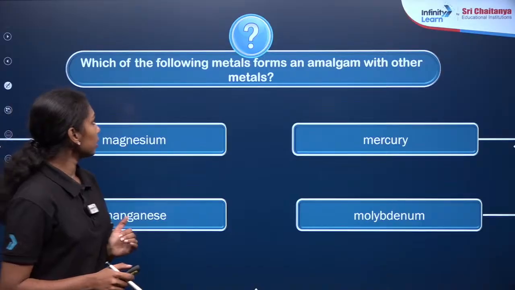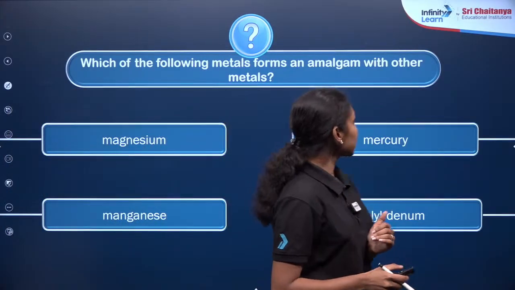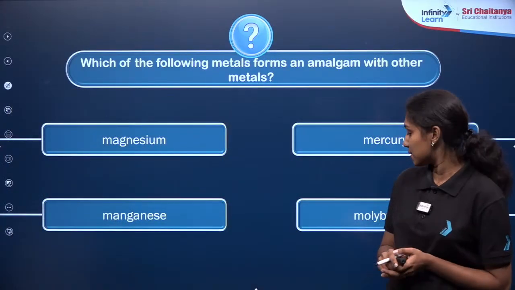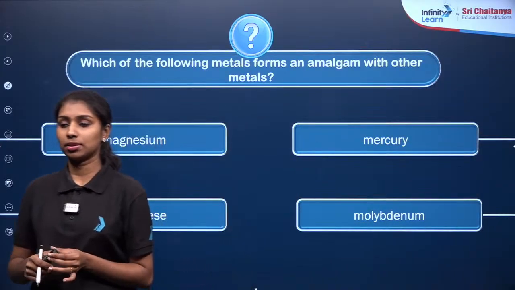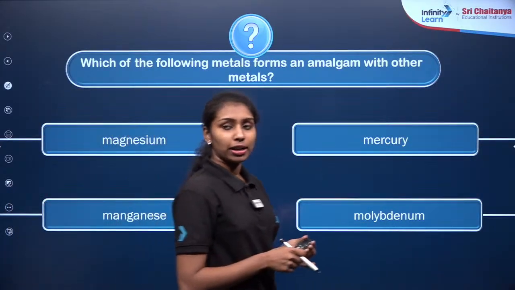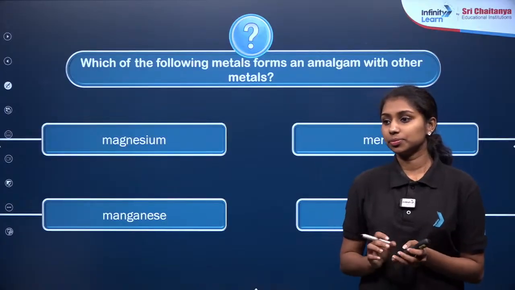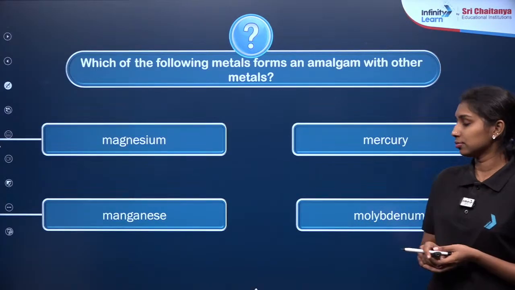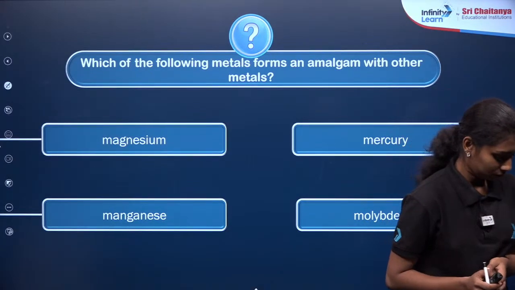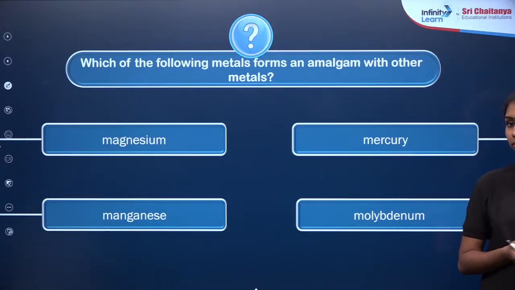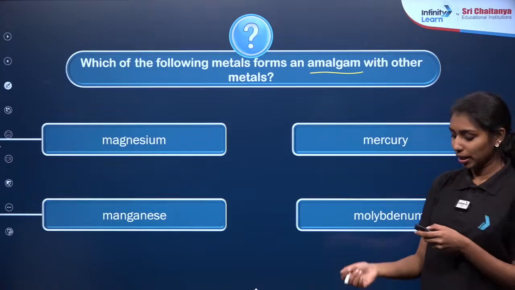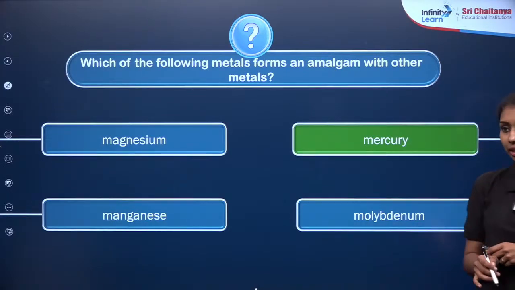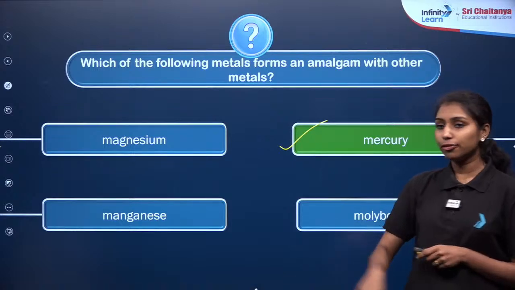Here is our next question. Which of the following metals forms an amalgam with other metals? Direct question, we have already discussed. What will be the answer? Amalgam. Yes, mercury, right? No need of any more explanation here. So option B will be our correct answer, mercury. Dental fillings.